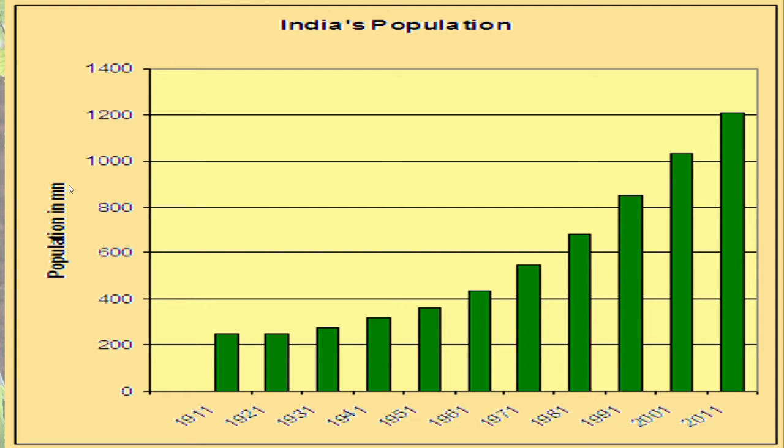Now on the y-axis you can see the counting, that is population in millions. MN means here millions. For example, in 1911 the population of India was approximately 250 million. Got this? Here, see this, 1 million is equal to 10 lakhs. Remember this, 1 million is equal to 10 lakhs. And dear children, you know that 1 lakh has 5 zeros after 1. Right? 10 lakh means 6 zeros after 1. Got this?